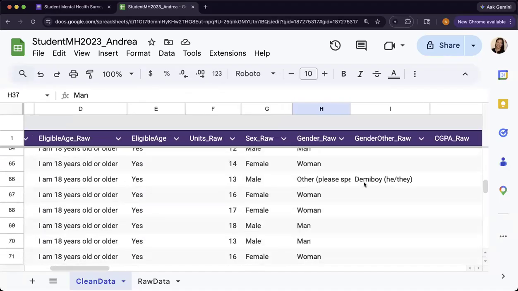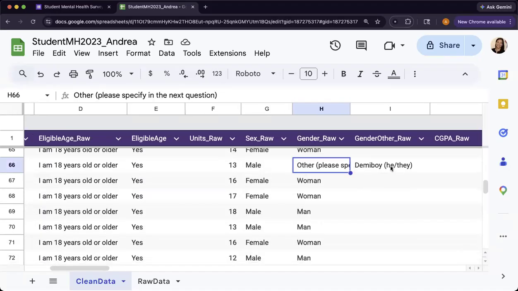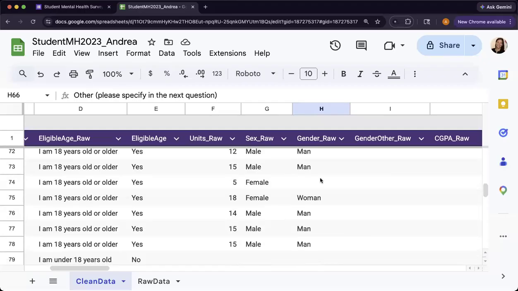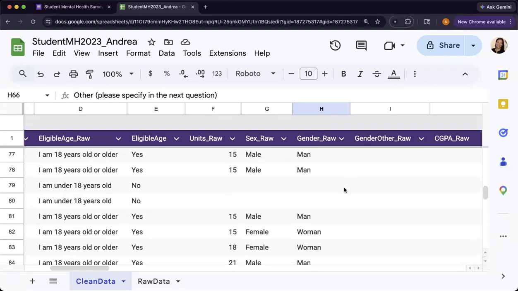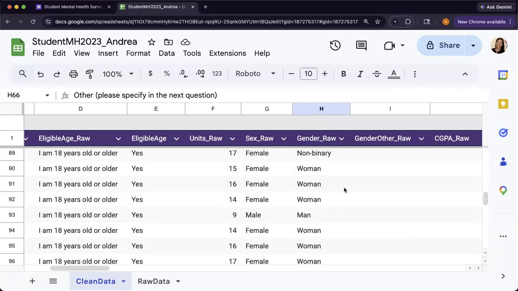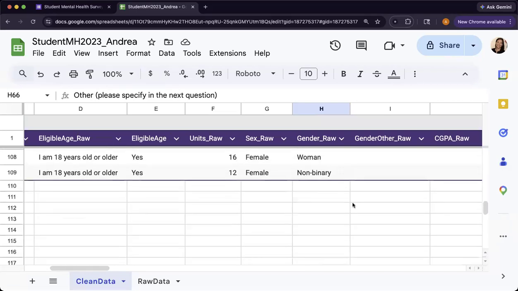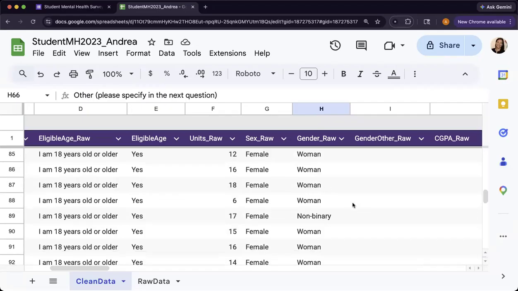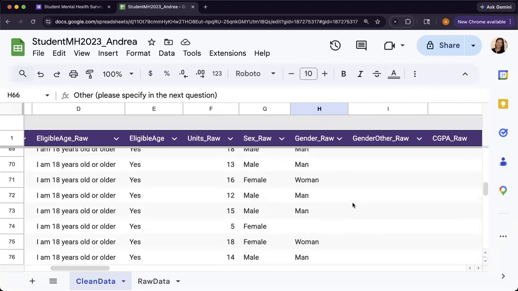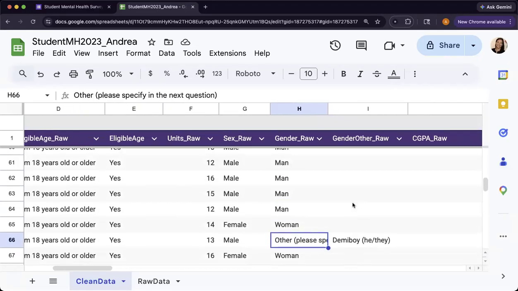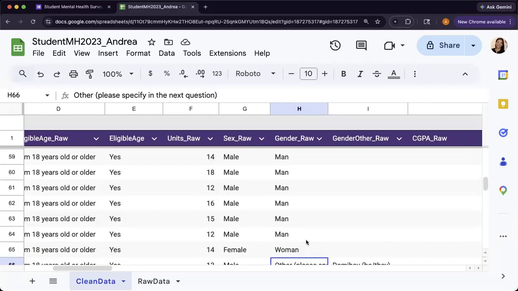We do have this other. So this is a demi boy option. And then you can see there's some blank responses here. So some different blank responses, but that's the only one that's there. And so you just have to make the decision about, do you want to report this person as other and then potentially specify that that person identifies as a demi boy? But that is up to you.